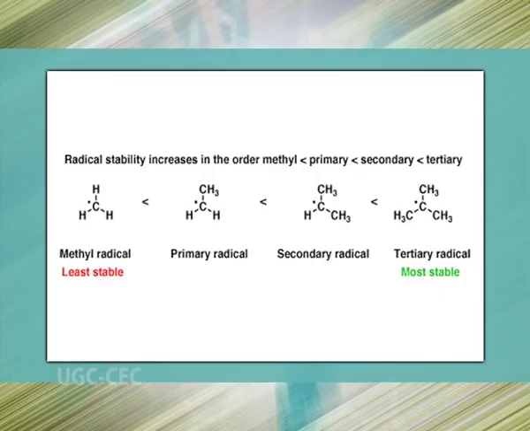Alkyl radicals are stabilized by adjacent lone pair bearing heteroatoms and by pi bonds, just as carbocations are, and the order of stability of alkyl radicals is tertiary greater than secondary greater than primary.